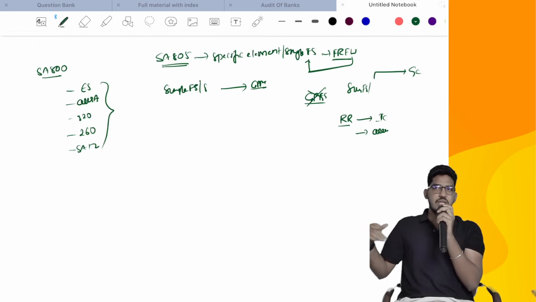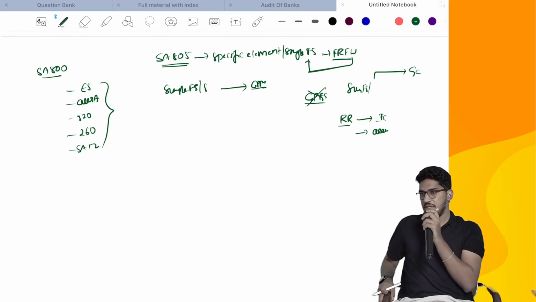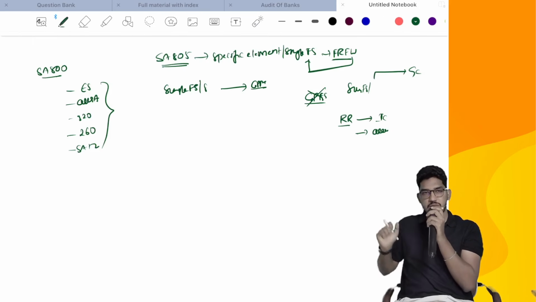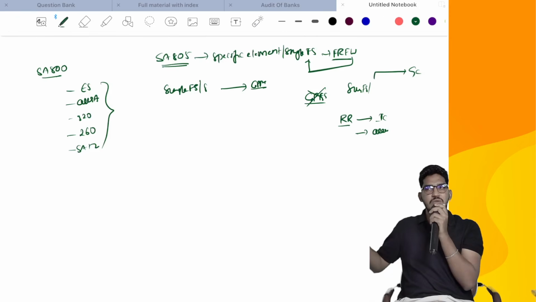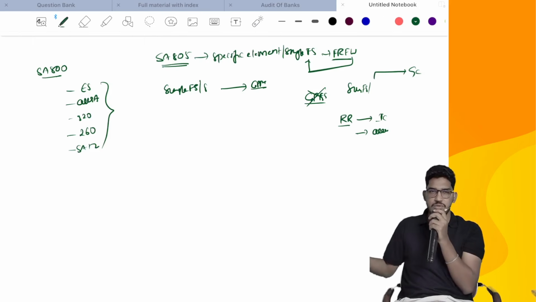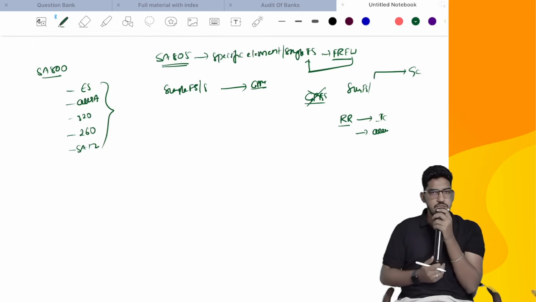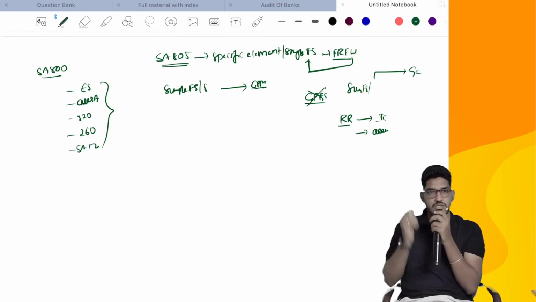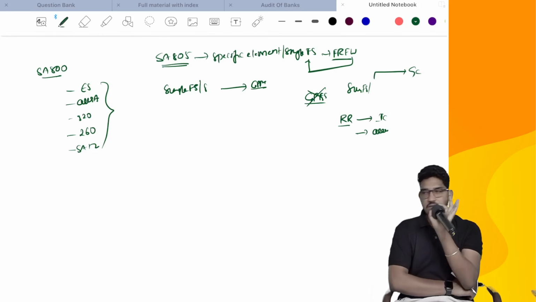Let us do one thing. Let us change the terms of the engagement. Let us make it a review engagement, or an agreed upon procedure. So you can change that to another engagement. If the client insists on audit only, we will not do it. If the client says, okay, we will convert that to a review engagement, we will continue with the review and not do the audit. So this is one extra point you have to keep in mind while doing audit of a single financial statement or specific element.